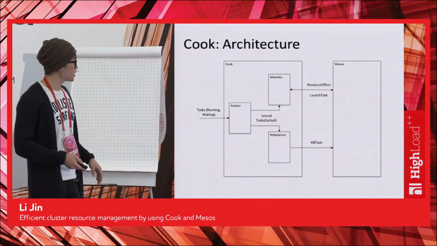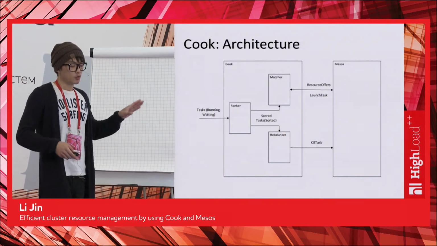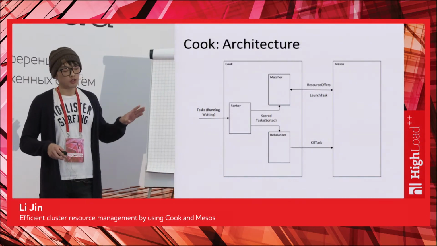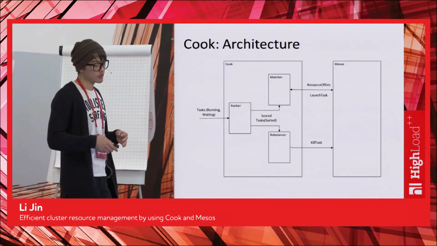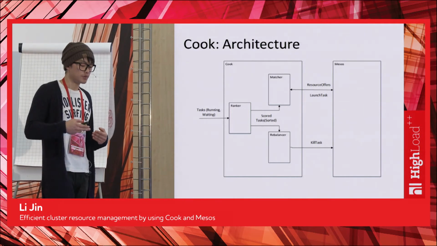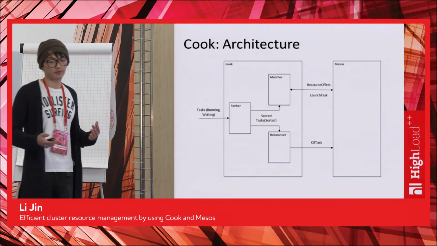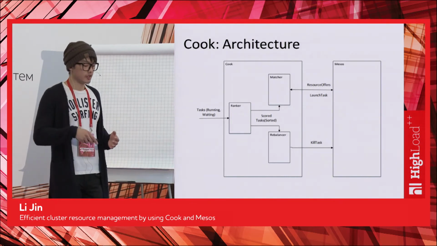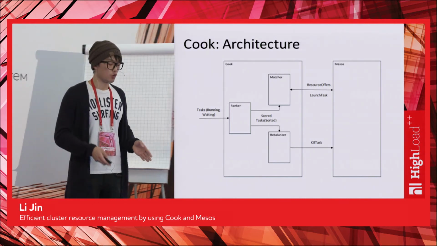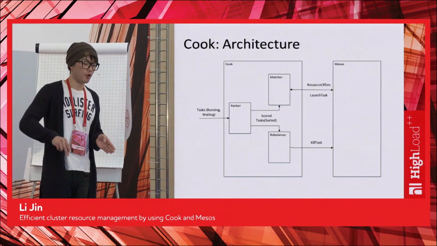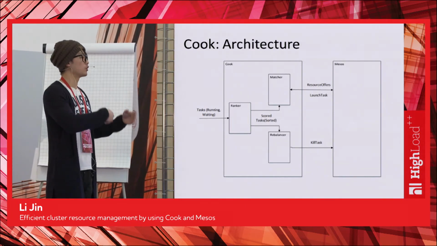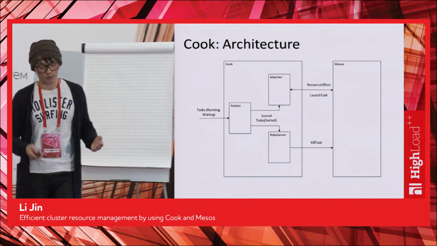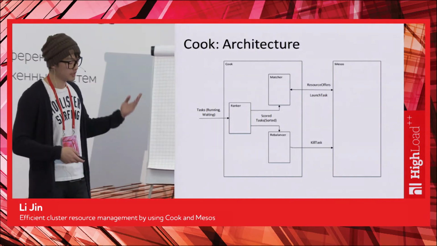One thing to mention here is only the matcher can actually launch a task, and the rebalancer can only preempt a task, due to the limitation of the Mesos API. So this is an approximation. The rebalancer will only do the preemption part, and when the resource is freed, it will be fed back to the matcher, and the matcher will use them correctly for the high score task. So that's the idea behind all this.